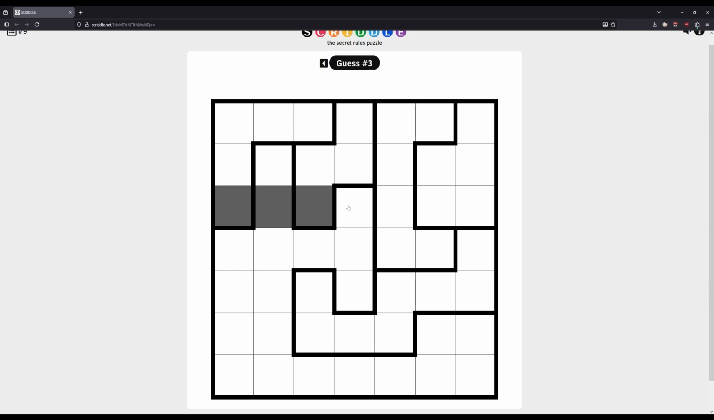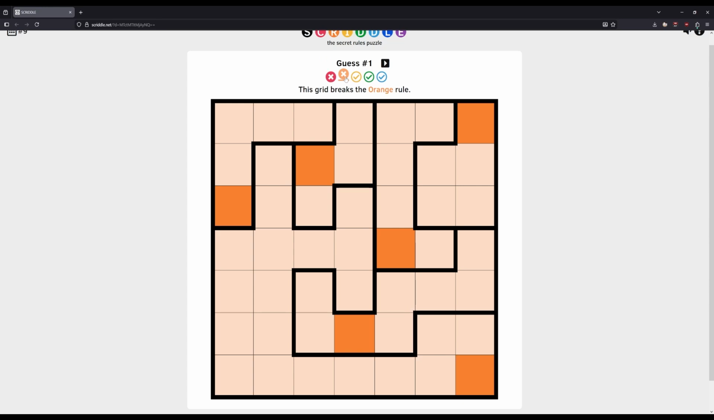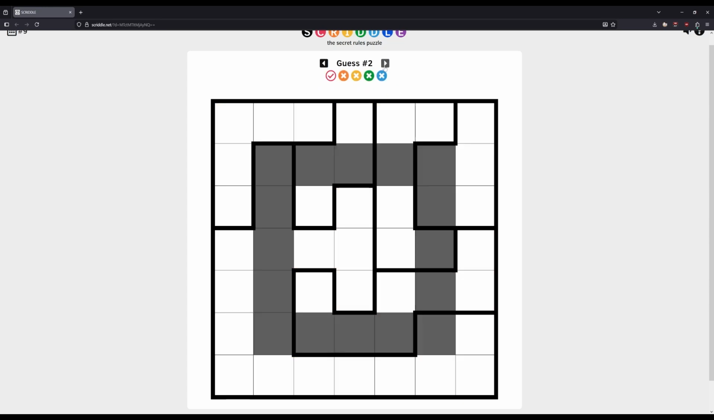Yeah, and I can only, wait, but then why were we breaking the orange rule in the first one? Interesting. This one didn't break the rule. 1, 2, 3, 4, 5, 6. This had 6 in. This had 1, 2, 3, 4 in.